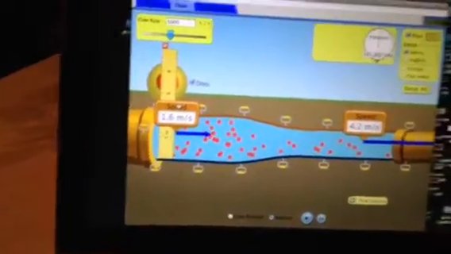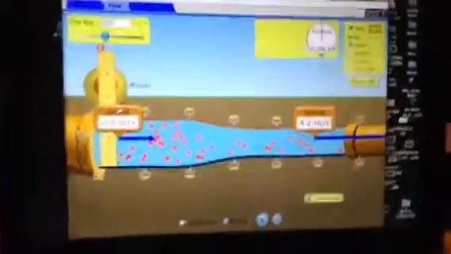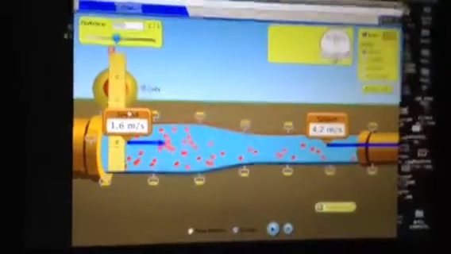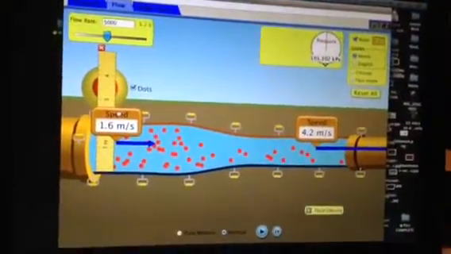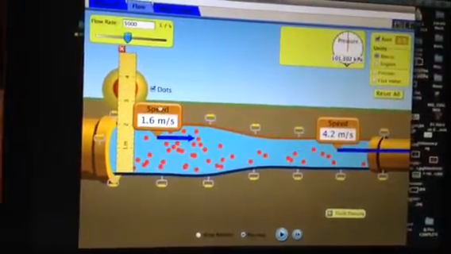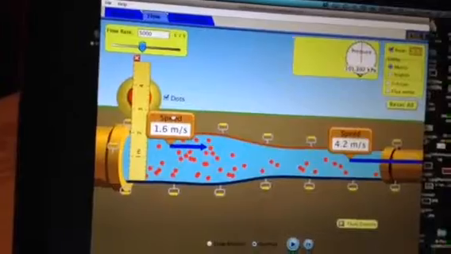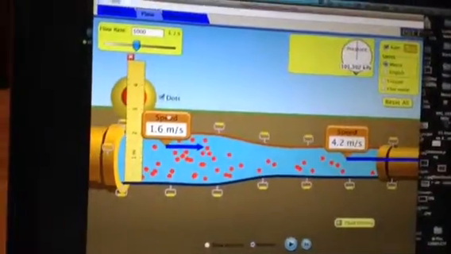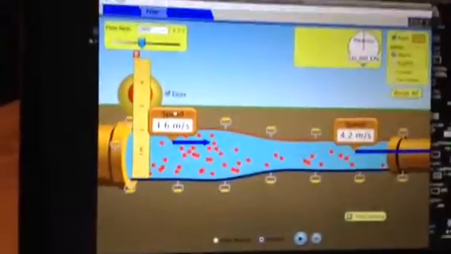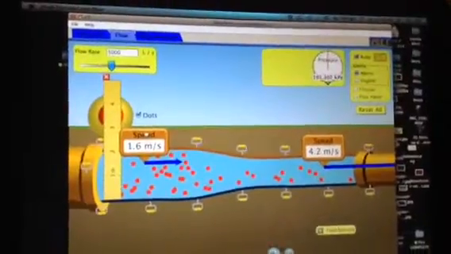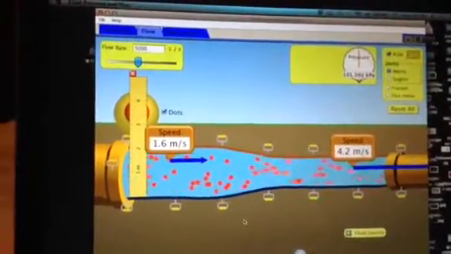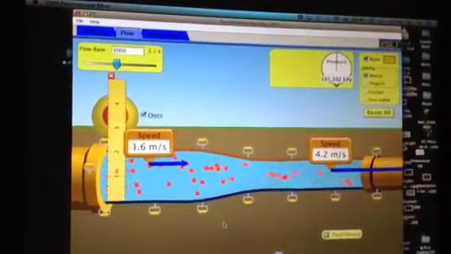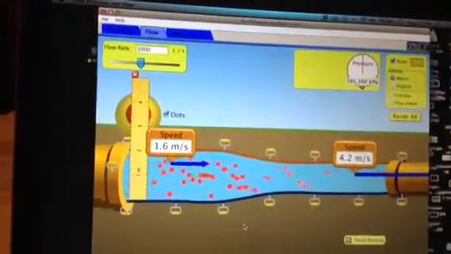However, here I had a little bit of an issue because when you multiply those two numbers together, or those four I should say, you actually end up with 3.2 and 5.04, which are obviously not equal to each other. So here I do not see the continuity equation present, which should mean that there is some sort of backflow or holdup occurring, which if we unpause this we don't see. So I'm not entirely sure as to why that's happened, but given the factors and the numbers that I have plugged in here, it hasn't seemed to work.